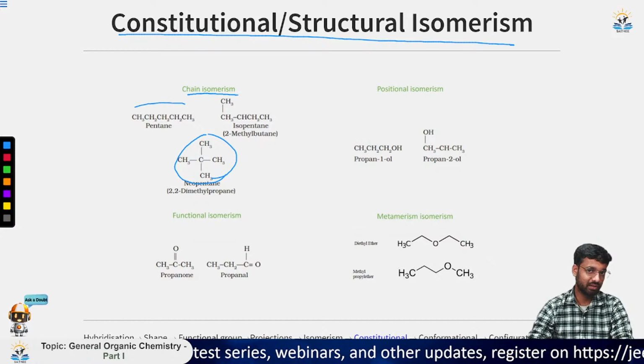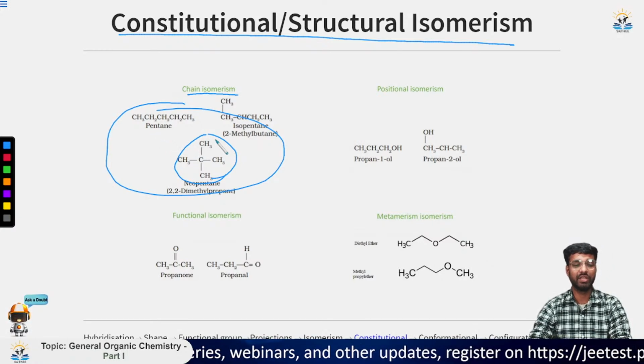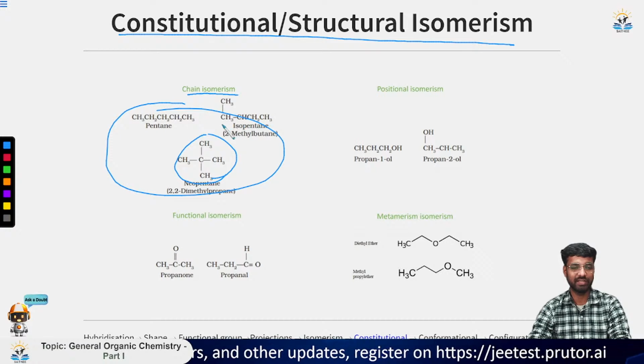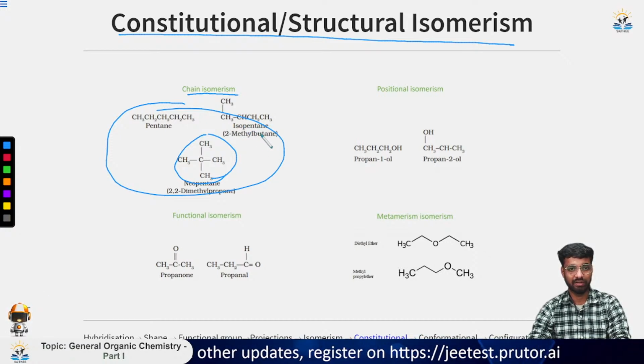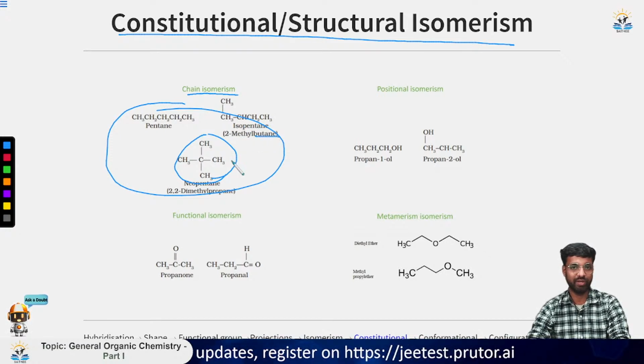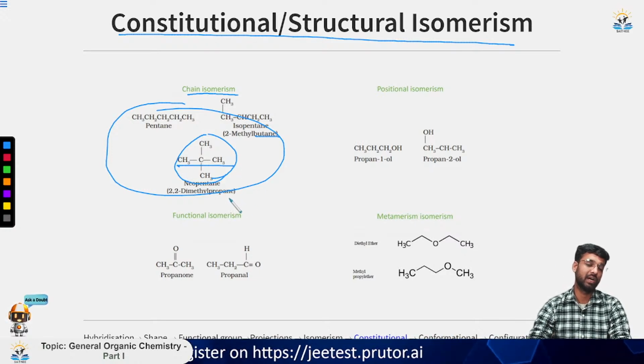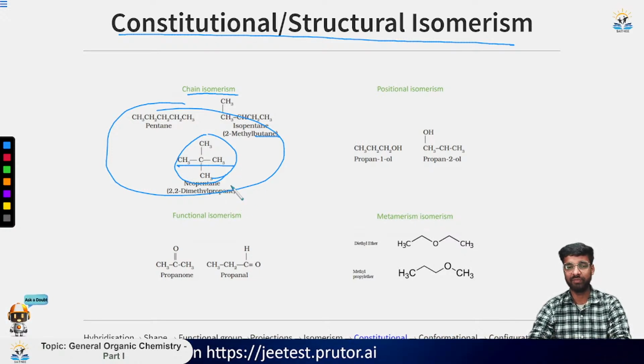All these compounds just vary in chain length. This has a chain length of 5, this has a chain length of 4, that is butane, this has a chain length of 3. And the formula will be the same, because isomer means having the same formula but a different structure or spatial arrangement of the substituent atoms.